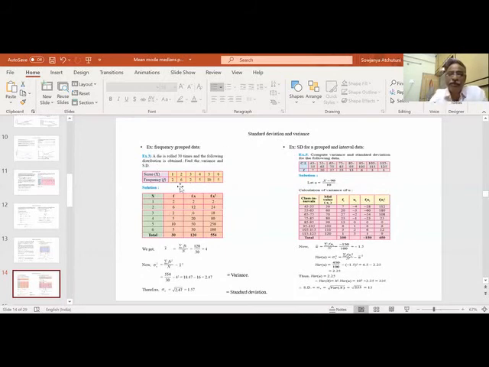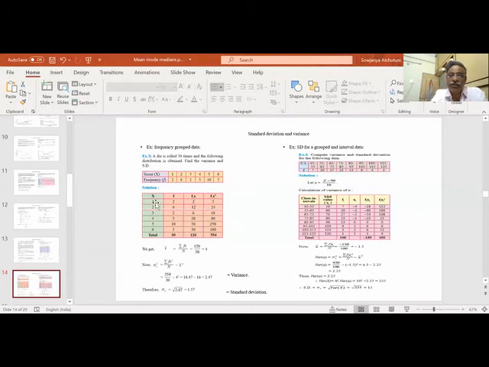Now we'll come down. So I put 1 to 6. I put the frequency. What is the total frequency? 30 is already given here. 30 times. I'm only cross checking whether the sum is 30 or not. So it is 30. So f into x, f into x square. So what is my formula? Sigma f into x square by n minus x bar square. How do I get x bar? X bar equal to sigma fi xi by n. 120 by 30, that is equal to 4. So I have to do both. Fx I have to do, f into x square also I have to do.